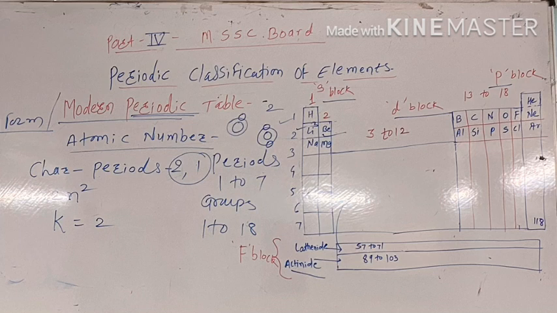Then next point, elements present in the same period have the same number of shells, which is equal to the period number.